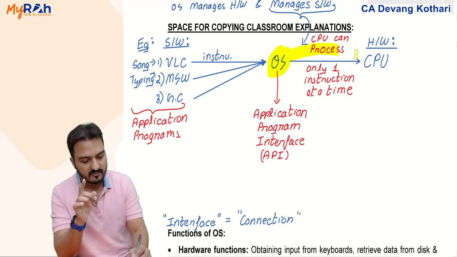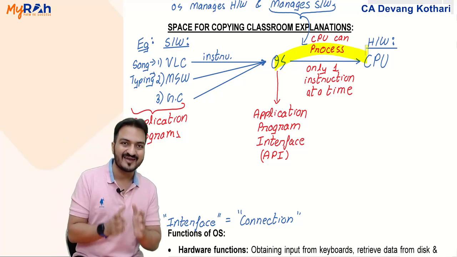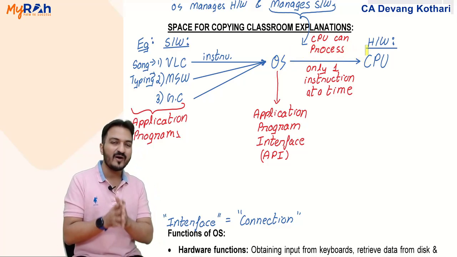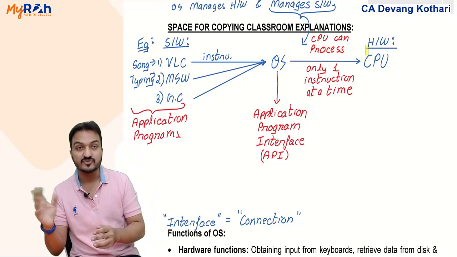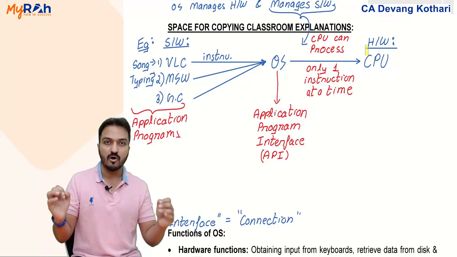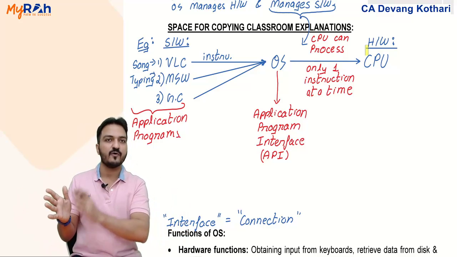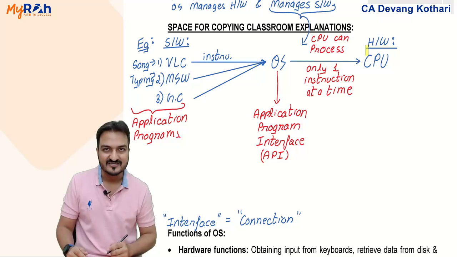Operating system will pass on the instructions to the CPU. Operating system is the point of connection, providing an interface to the application programs for giving instructions to the CPU.